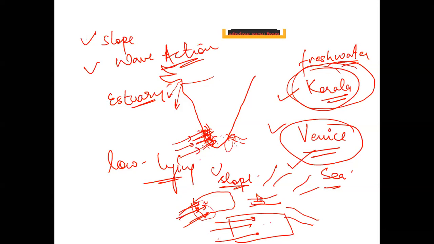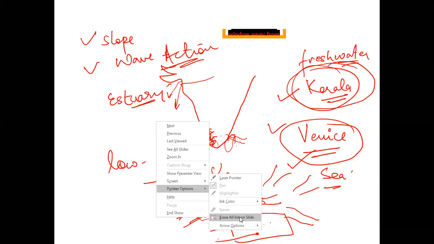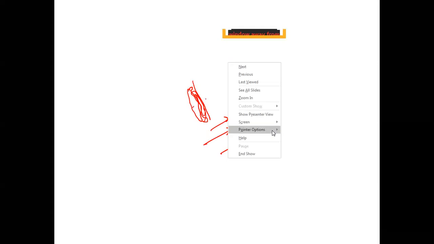Am I clear? Does it make sense to everyone now? I think we are clear now about this. Lagoon is different from backwaters. Why? Because lagoon is pertaining to a particular area. If this is my beach, this is my deposition of sand, like this, and lagoon is this area, between the beach and the sand deposition. Whereas my backwater is water moving back to the original coast in my interior lands.